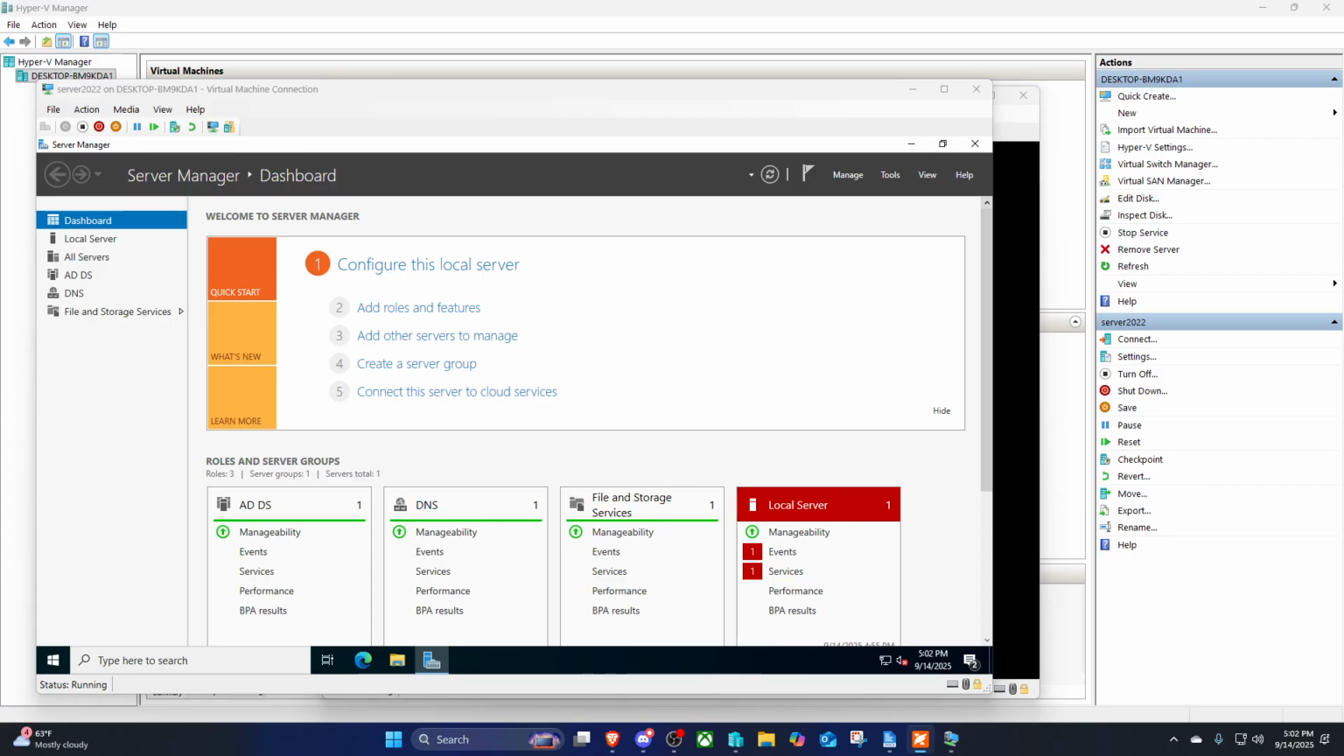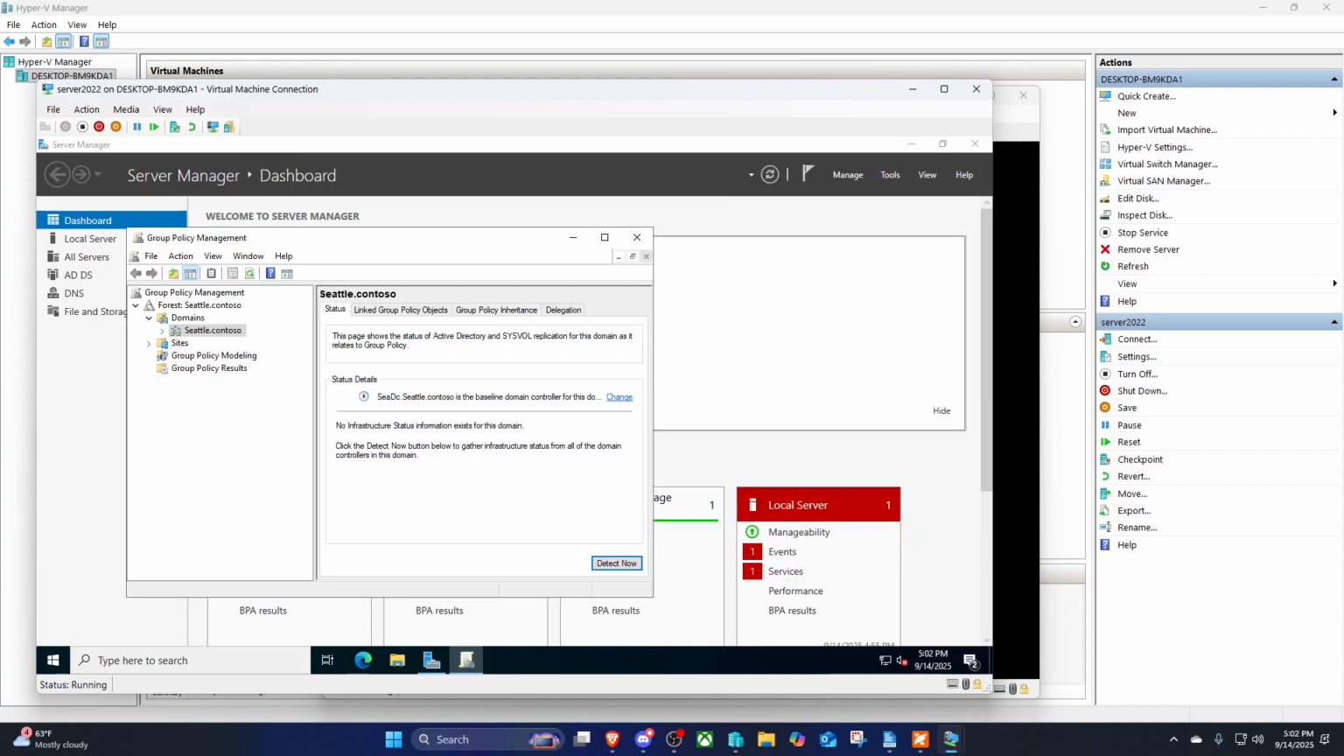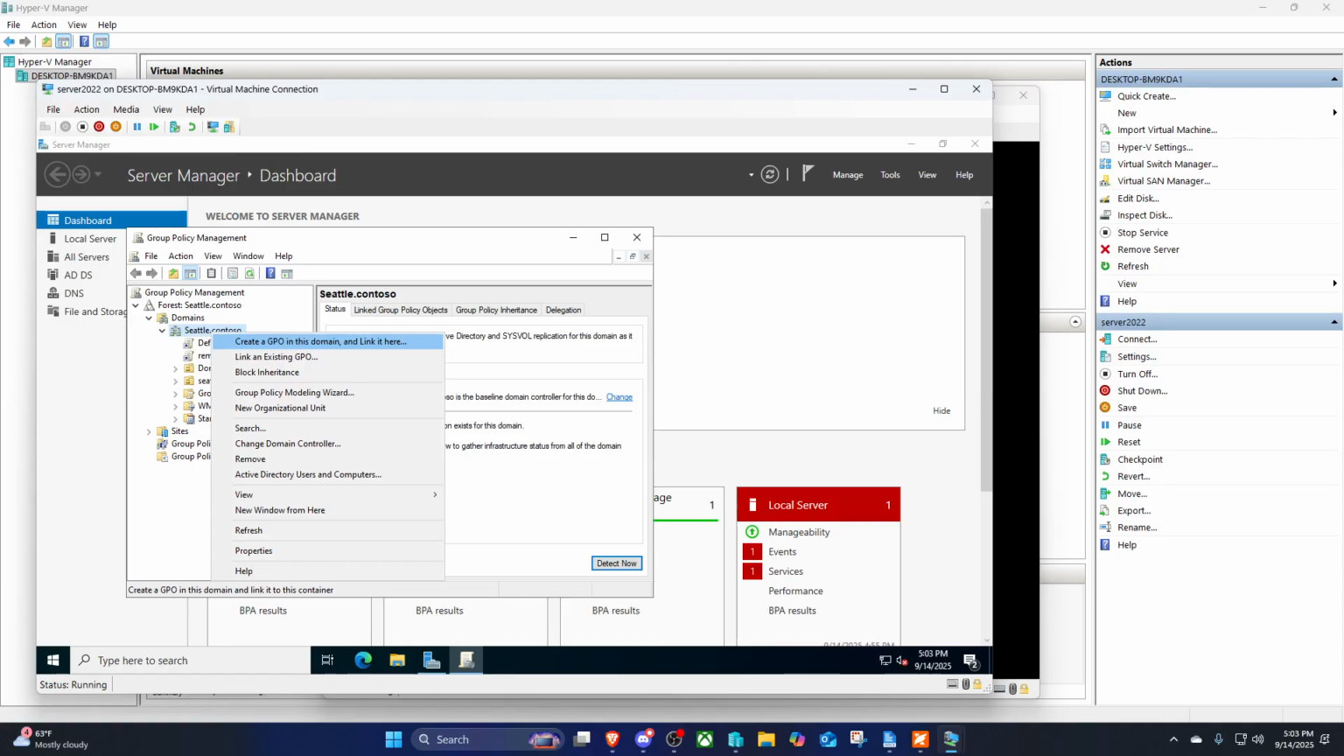And so today I'm going to be creating a policy to restrict control panel access. I'm going to go to Tools, Group Policy Management. And then here's my domain, seattle.contoso. I'm going to right click, create a GPO in this domain, and link it here.